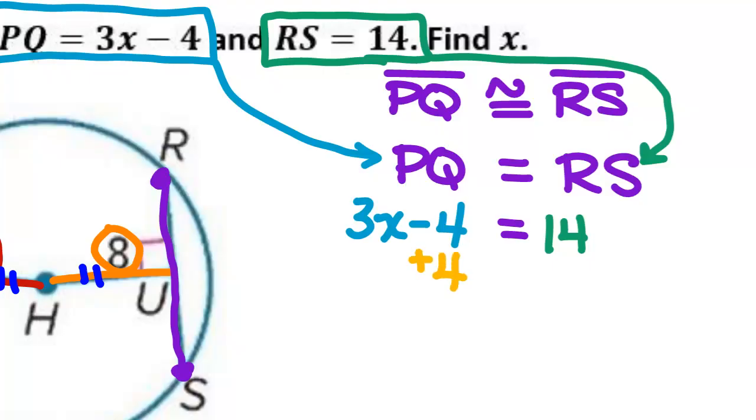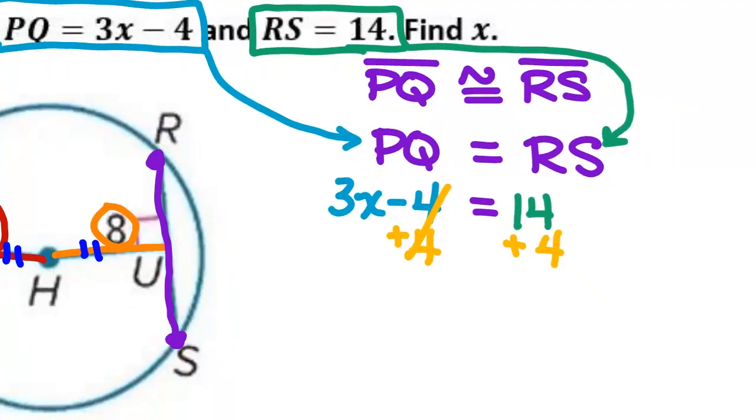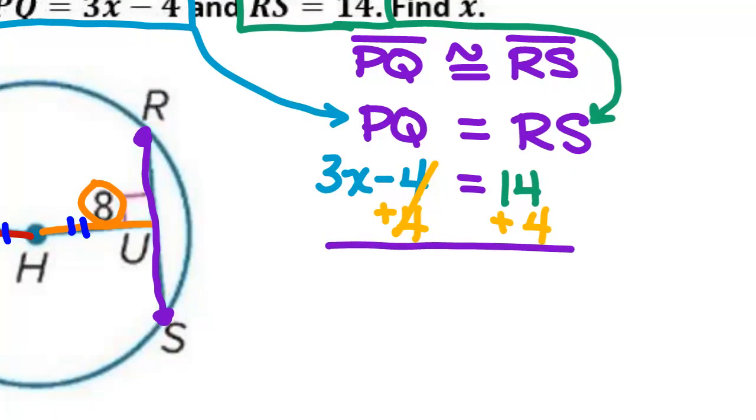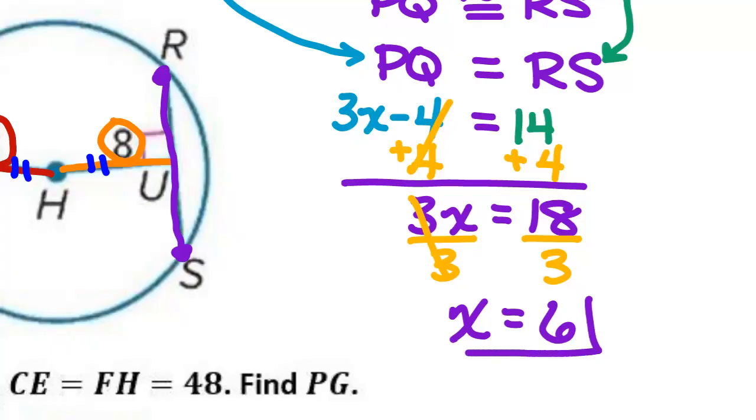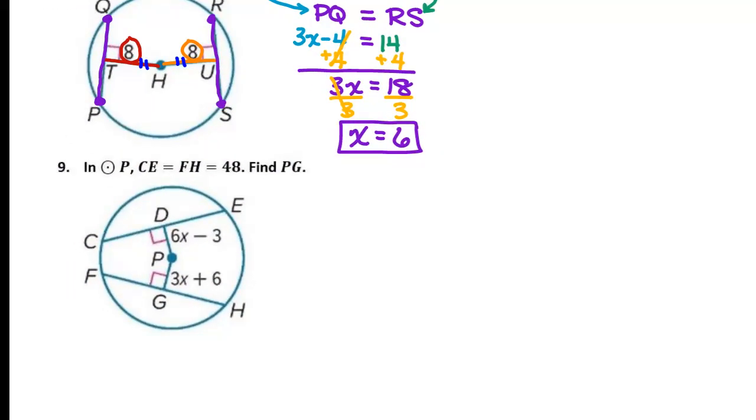So I'm going to add 4 to both sides. 14 plus 4 would give me what? 18. So 3x equals 18. And then we divide both sides by 3. What is 18 divided by 3? 6, yes. So x is 6. All right.